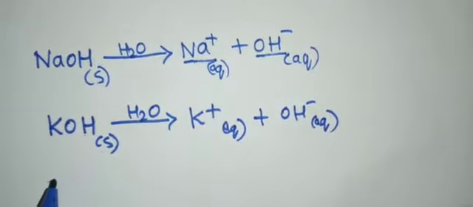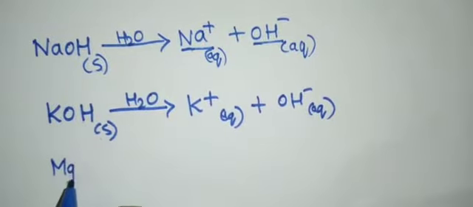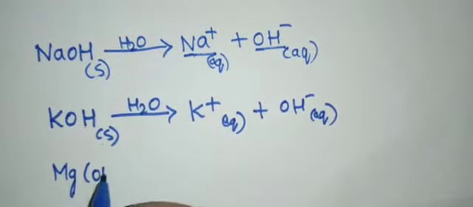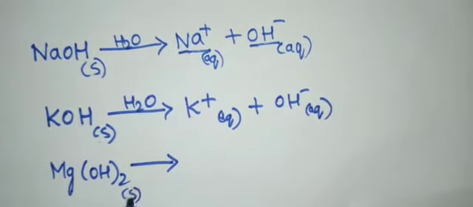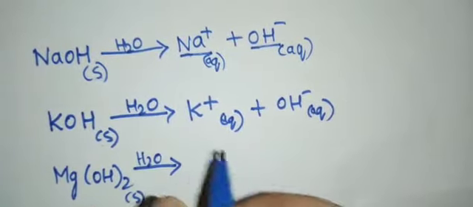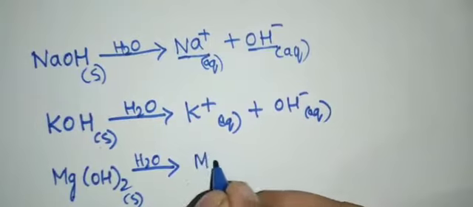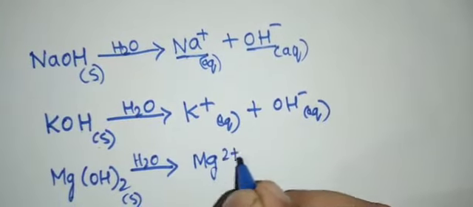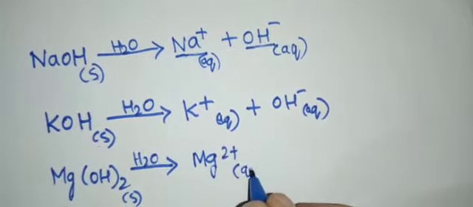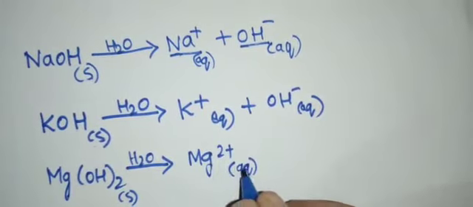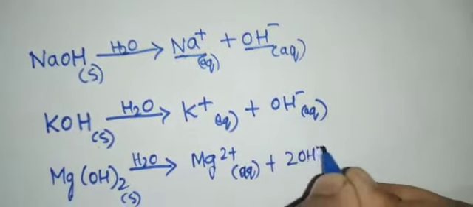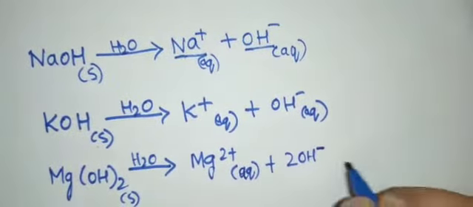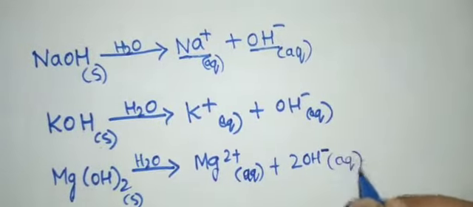Magnesium hydroxide, Mg(OH) twice. This is also solid. When it comes in contact with moisture, it will produce Mg2 plus ions, that is aqueous, and 2 OH minus ions. This is also aqueous.